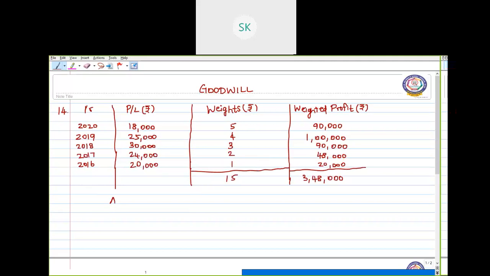Okay, now to find the average profit, take the total of weighted profit, that is total weighted profit divided by total weight.